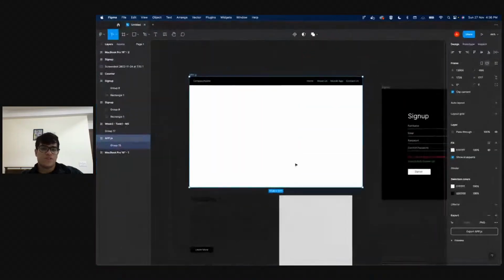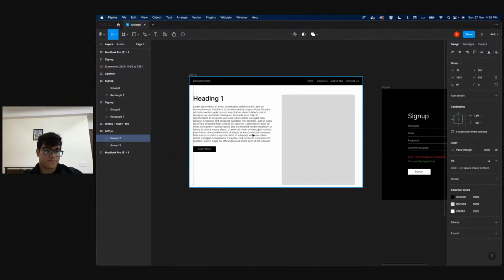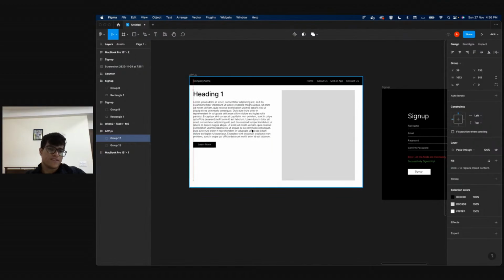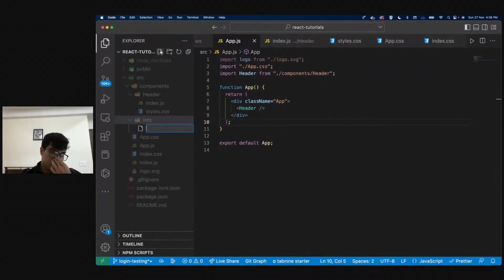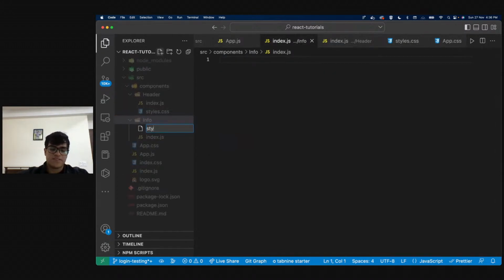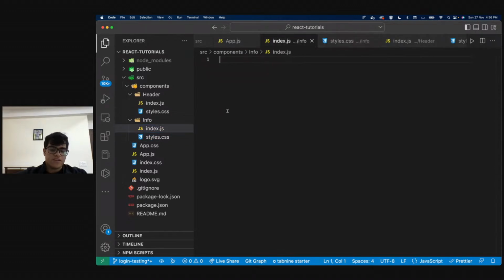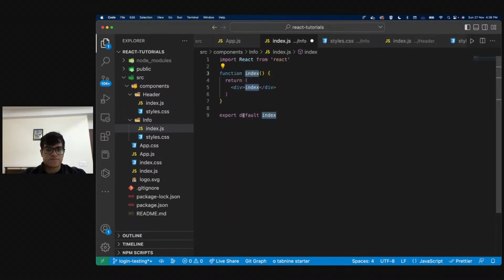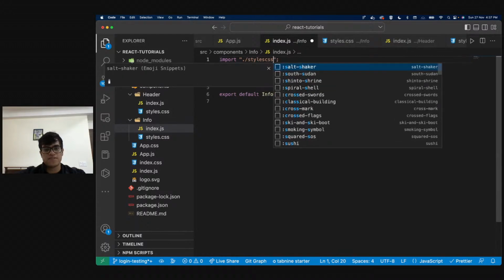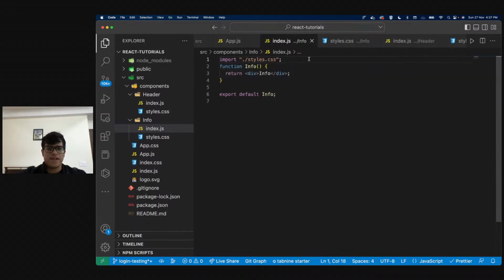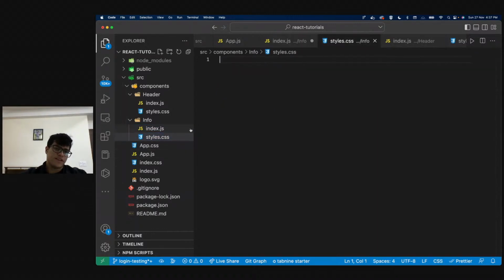Now the goal is to code all of this. So how do we code all of this? Like I said, this is also going to be a component, and we have already made our info component. So over here, I'm going to make a file called index.js, and I'm going to have styles.css. Over here also, I'm going to do the same thing. I'm going to have import dot slash styles.css.